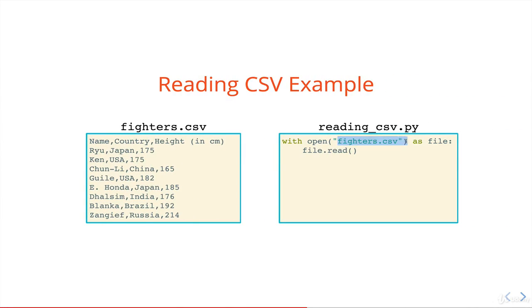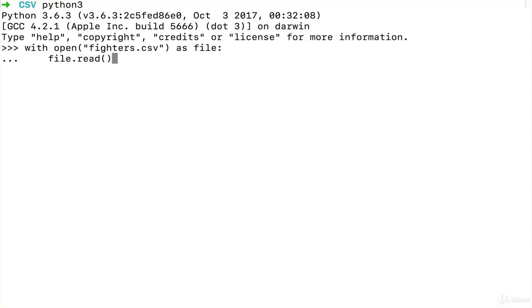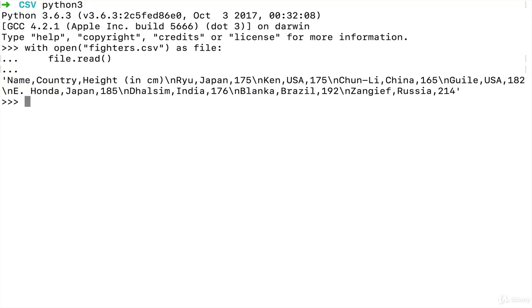With open fighters.csv as file, like anything that we've done already. If I head over to Python 3, I just paste that in. I have the fighters.csv file in the same directory. If you see what we get here, it gives us one giant string. So it's up to us to actually parse it. And what would we want the data to look like? Do we want each row to be a list and then put the entire thing in a giant list? Do we want dictionaries? So it's actually a good exercise to go through and try and parse this.